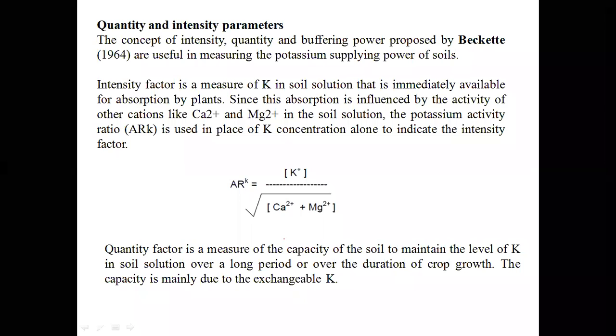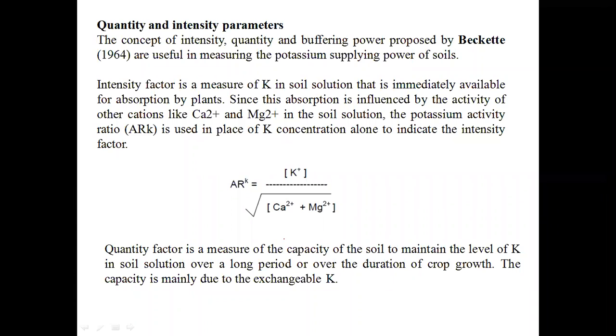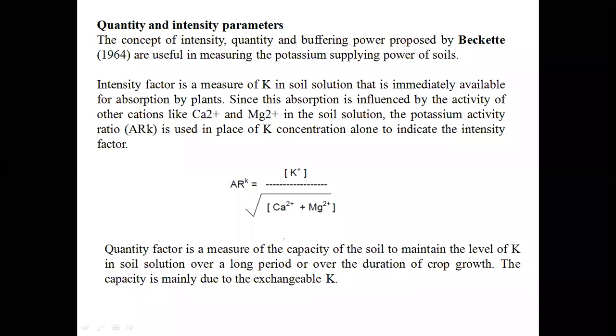Then, regarding the availability of potassium, either in the complete soil or the availability of potassium in soil solution, is best explained by Beckett with the concept of quantity and intensity parameters, which is very useful in measuring the potassium supplying power of the soils.